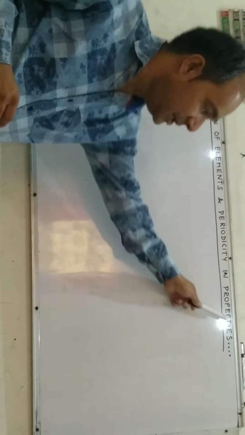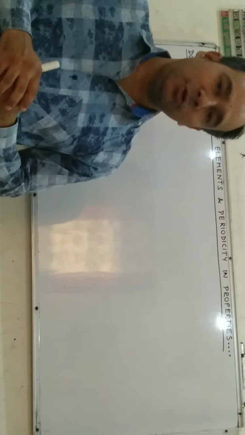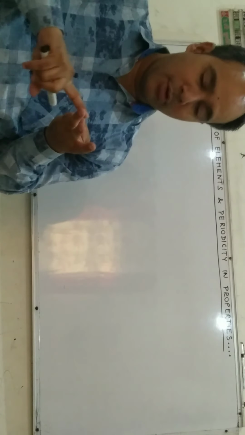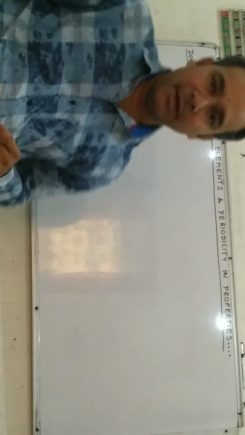Good morning, students. Today we start Chapter 3, Classification of Elements and Periodicity in Properties. In this chapter, first we discuss previously done topics, that is Döbereiner's triads, Newlands' law of octaves, Mendeleev's periodic law, and the modern periodic law. Let us discuss one by one. The first one is Döbereiner's triads.